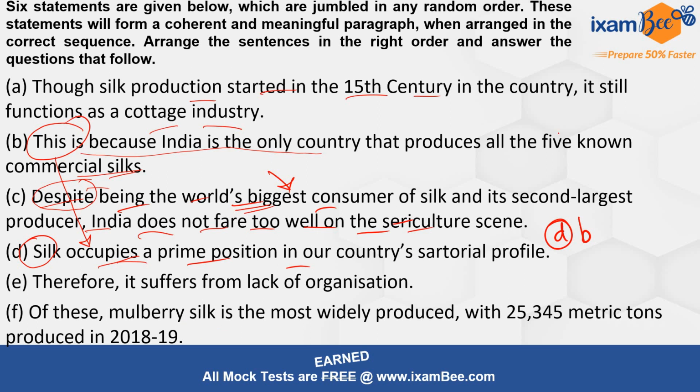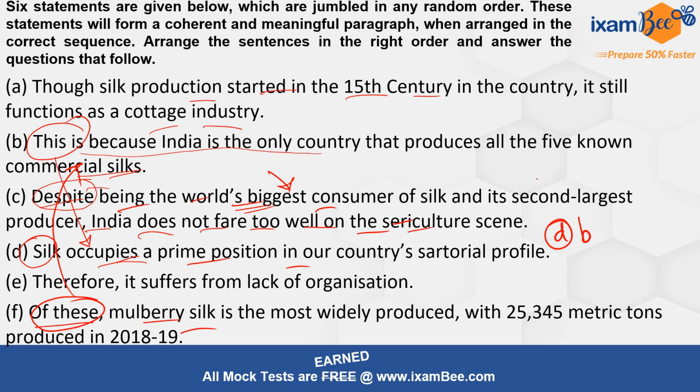Now if you see F, it says of these, mulberry silk is the most widely produced with so and so metric tons produced in this year, right? Now of these means of these commercial silks, mulberry silk is the most widely produced, right?